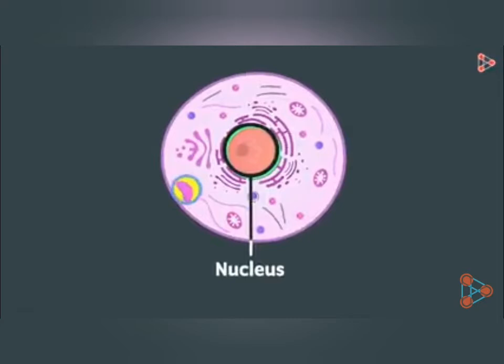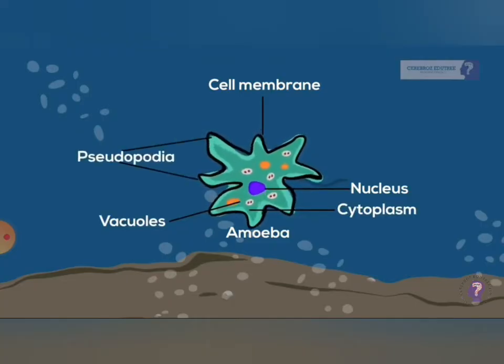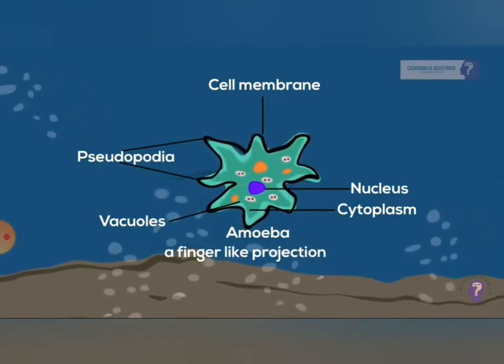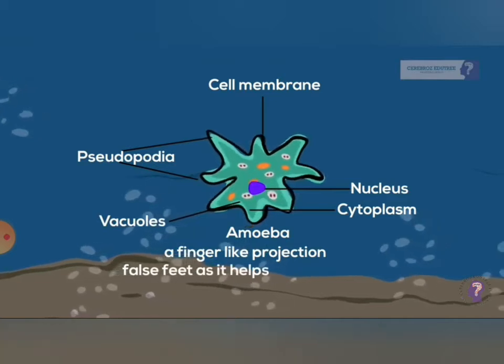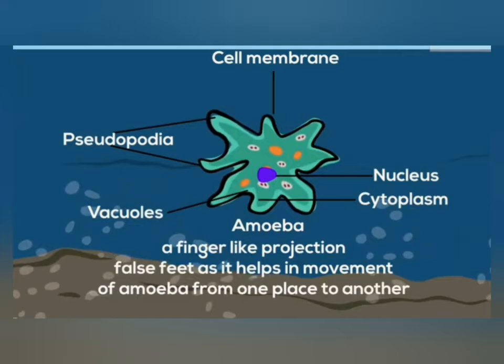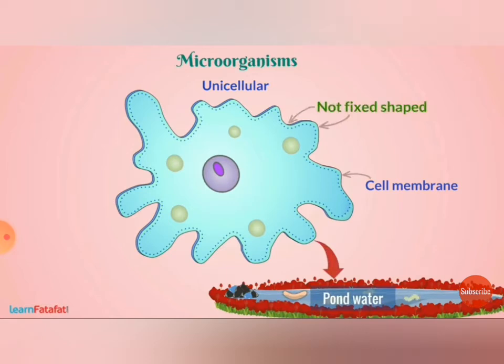Let us learn about its nutrition. Amoeba keeps changing its position and shape with the help of finger-like projections called pseudopodia. Pseudo means false, podia means feet. It is also called false feet as it helps in movement of amoeba from one place to another. Amoeba uses its pseudopodia to capture food. Now we know that amoeba is a unicellular organism that lives in pond water. It does not have a definite shape.